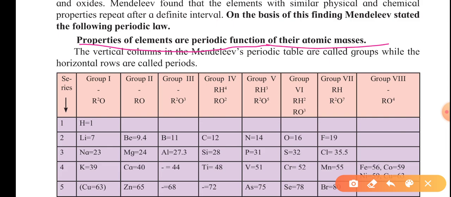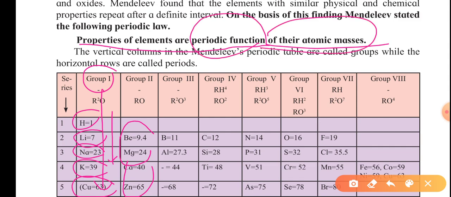Say this is hydrogen; there were no other elements discovered at that time. It shows similarities with lithium, sodium, and potassium. So group 1 shows similarities within itself. They are metals. After a particular atomic mass is attained, they show similarities. Barium shows similarities with magnesium, calcium, and so on. This is also called a periodic function of their atomic masses.